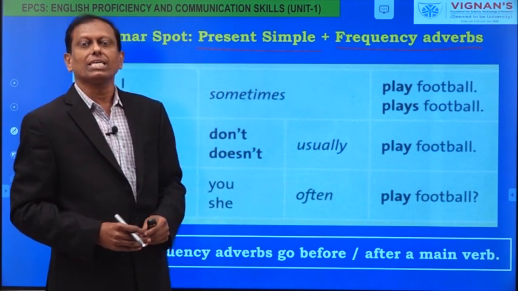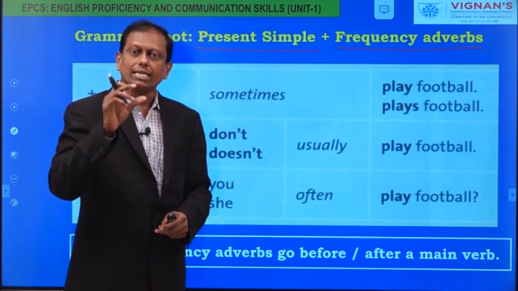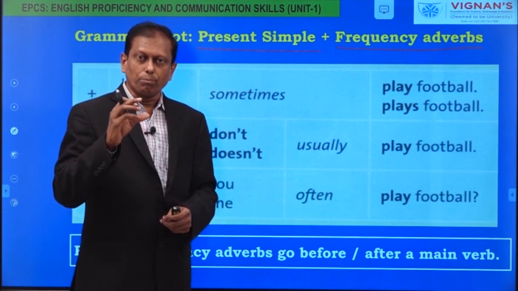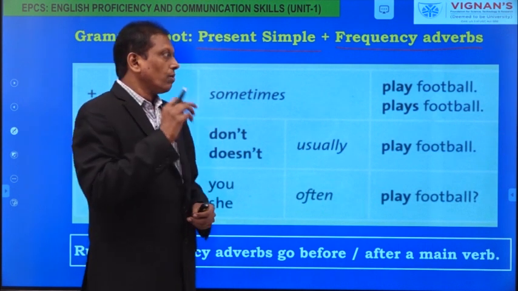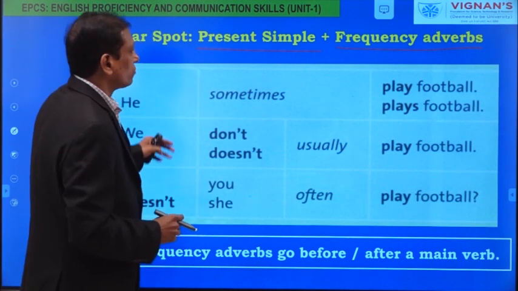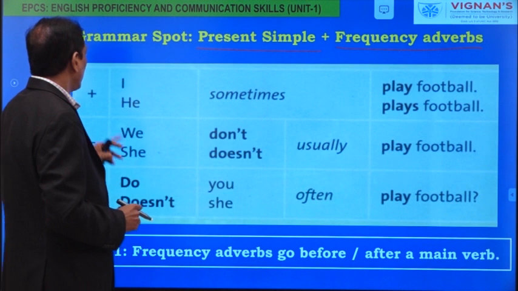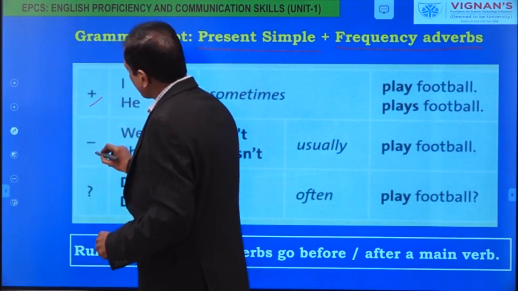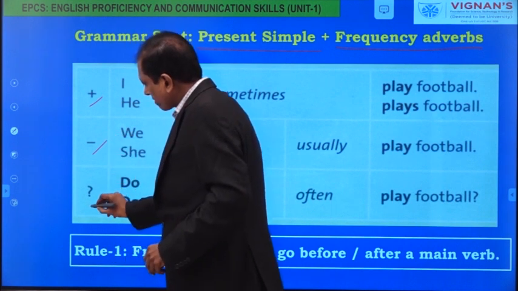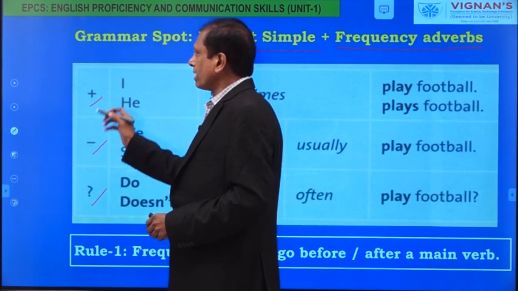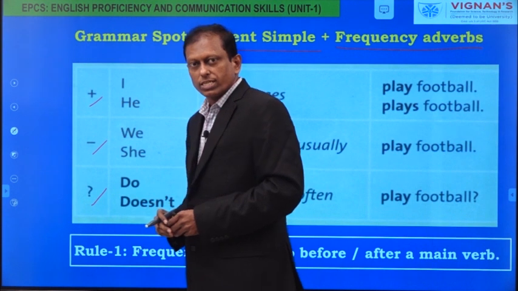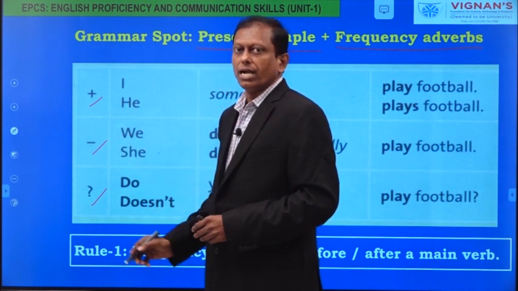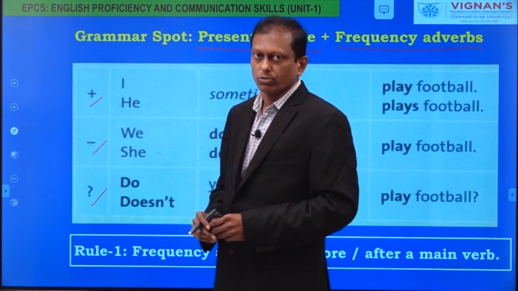And these frequency adverbs need to be placed correctly in the sentences. Now, let us see where we place them and what is the right placement for these frequency adverbs. Here, look at a plus indication, minus indication and the question mark indication. Plus is a positive sentence, minus is a negative sentence and question mark is an interrogative sentence.